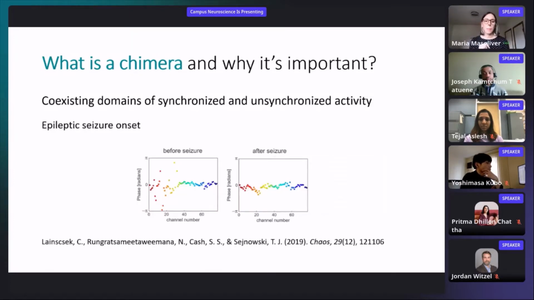Chimeras have been related to epileptic seizure onset. As we can see in this example, where the electrical activity of a patient with epilepsy is plotted, each little dot is the phase of several neurons measured by an electrode in the scalp. And we can see that before the seizure, we observe a chimera-like behavior because we see synchronized and asynchronized activity. Whereas after the seizure, the electrical activity synchronizes.